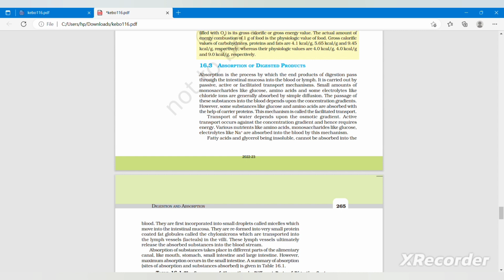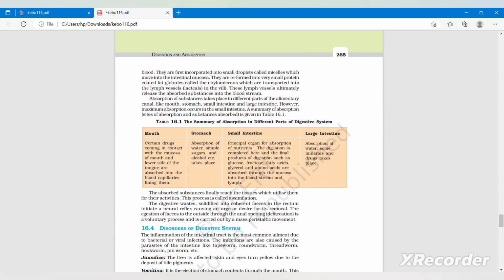Fatty acids and glycerol, being insoluble, cannot be absorbed into the blood. They are first incorporated into small droplets called micelles, which move into the intestinal mucosa. They are reformed into very small protein-coated fat globules called chylomicrons, which are transported into the lymph vessels, that is lacteals, in the villi. These lymph vessels ultimately release the absorbed substances into the bloodstream.